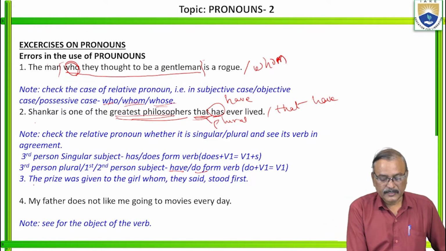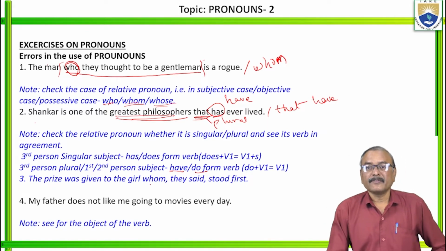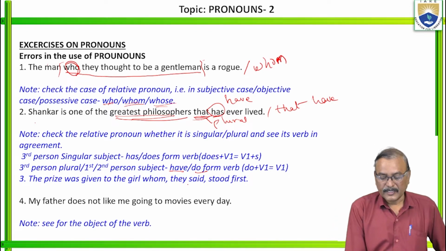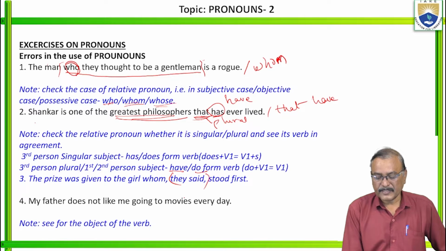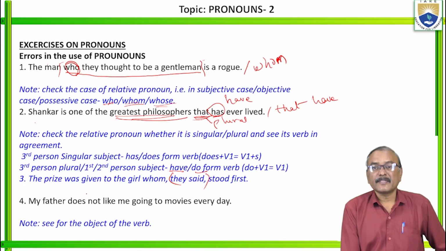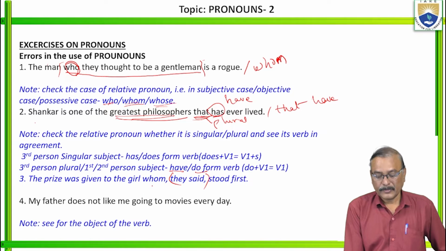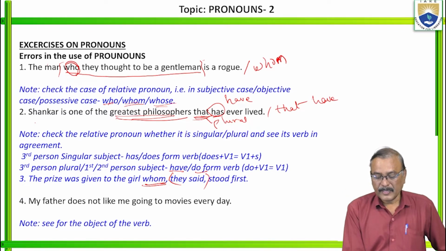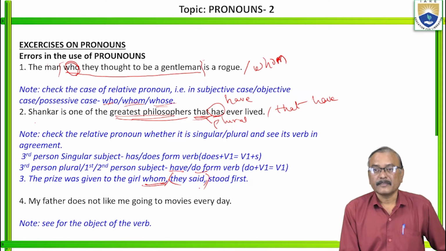Next one, you see this. The prize was given to the girl whom they said stood first. So actually, this is a sentence, you see. The said is not the main part of the sentence. The prize was given to the girl. Which girl? Who stood first. It is not whom stood first. Remember, here is a comma and here is another comma. So this is not the main part of the sentence.